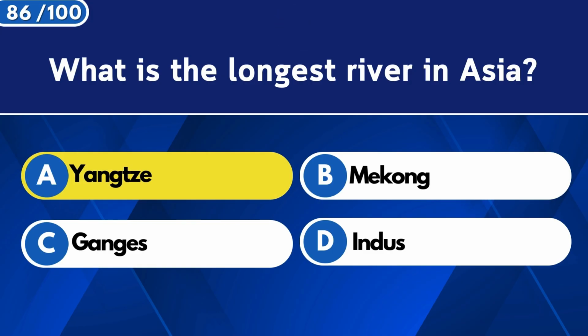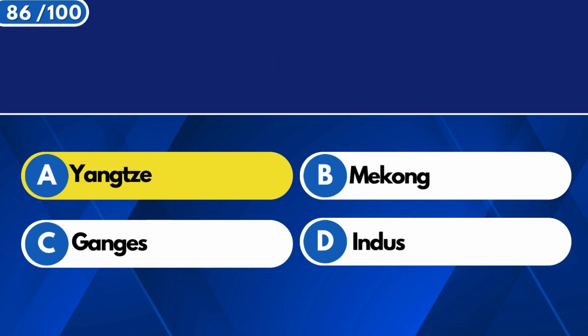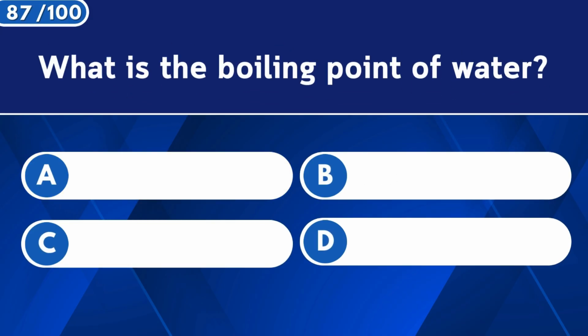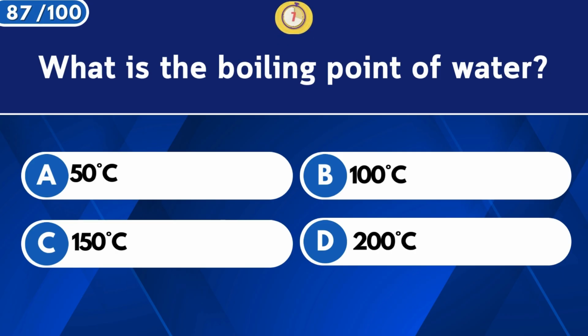Yangtze. What is the boiling point of water? 100°C.